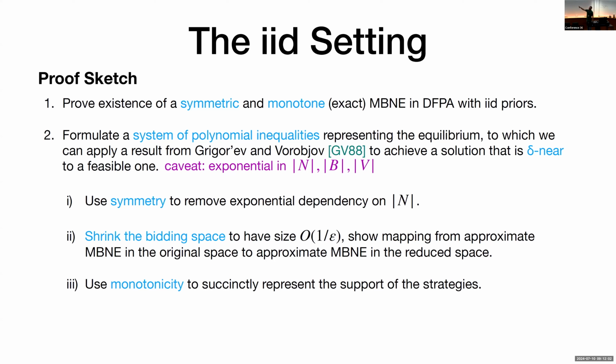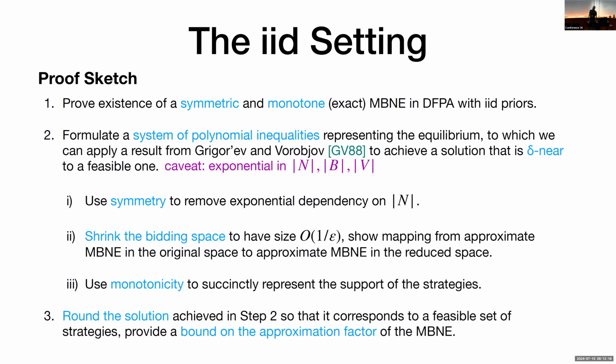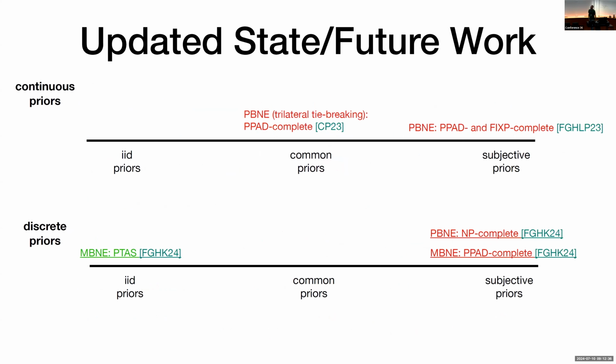And as you see here in the second step, this is why we get a beta. So the tighter the approximation we want to achieve, we pay a cost, as we have an exponential cost in 1 over epsilon. So now we can finally use the algorithm I promised in the second step and achieve solutions that are delta near. But again, this might violate some of the constraints. So there's a simple last step that just rounds the solution back to a feasible one and bounds the approximation of this resulting equilibrium.